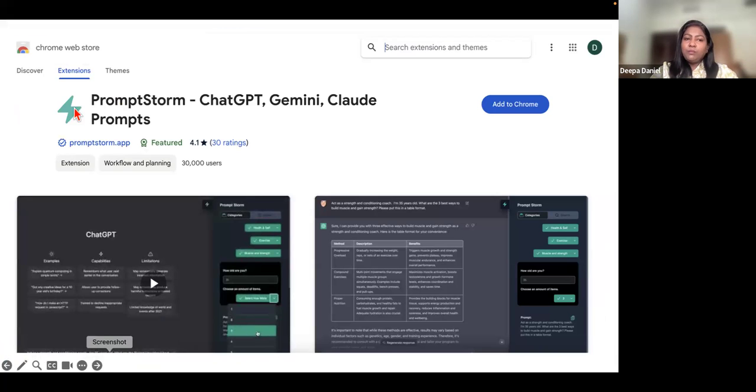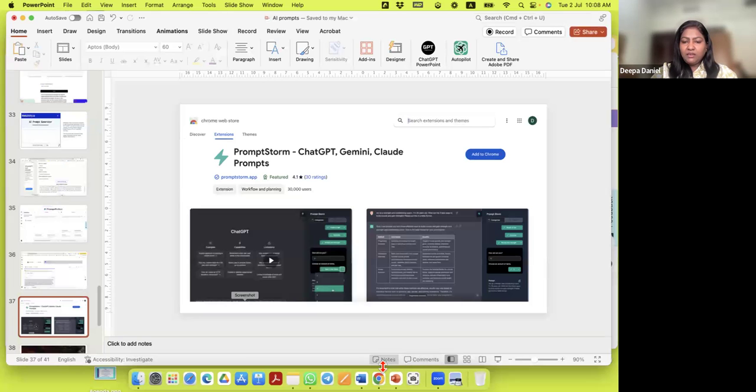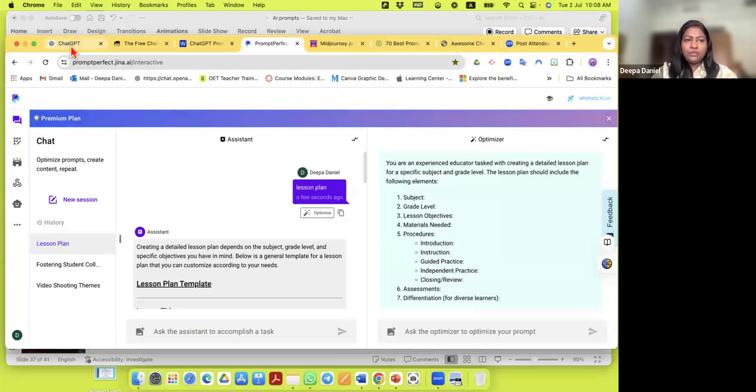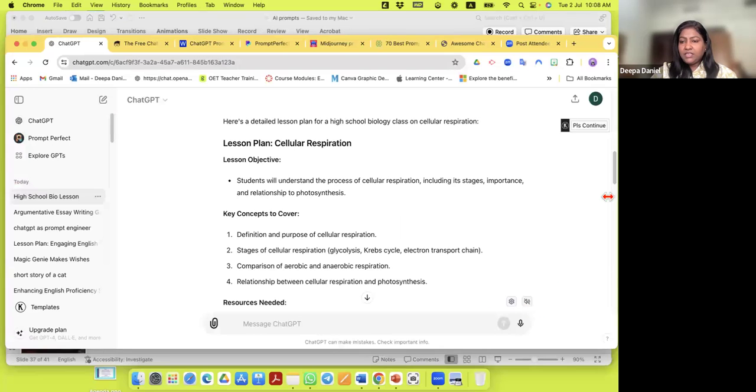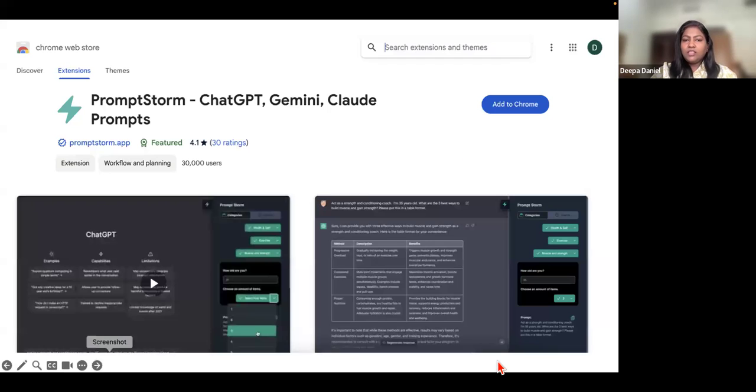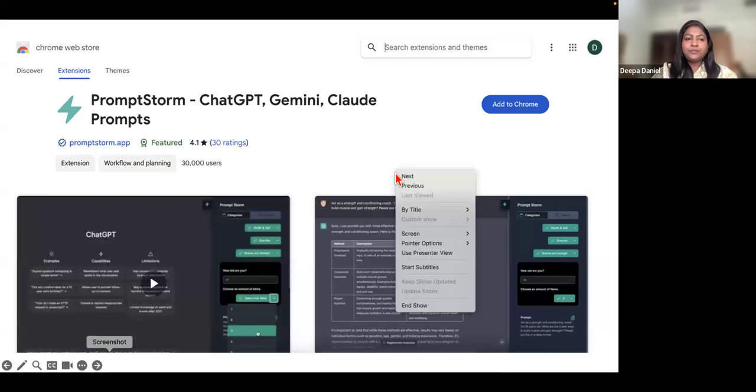There is something called Prompt Storm. This is again a plugin, the same way that I showed you the first one, Keywords Everywhere, the same way you plug in from the Google Chrome Store. And once you plug in, automatically it will come into your ChatGPT as a plugin on the side. You know, it will show you, and you can use that the same way that we were using Keywords Everywhere. So this is one other plugin which is very helpful.